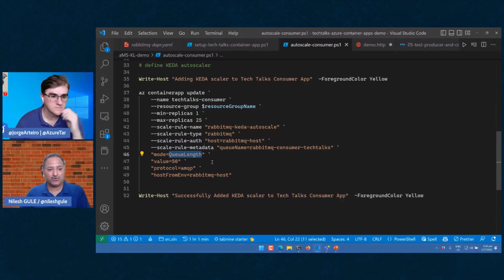So I'm saying queue length is the parameter I want to look at when I want to make the decision to scale up or down. And the value is 50, which means that as long as there are 50 messages in the queue to be processed, I want to scale up. And let's go and deploy this and see what happens.